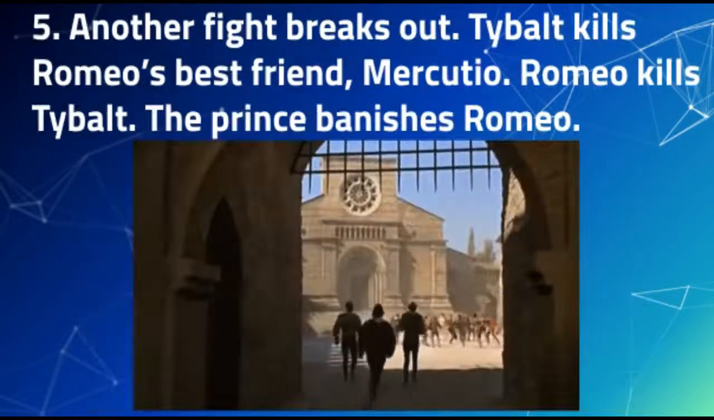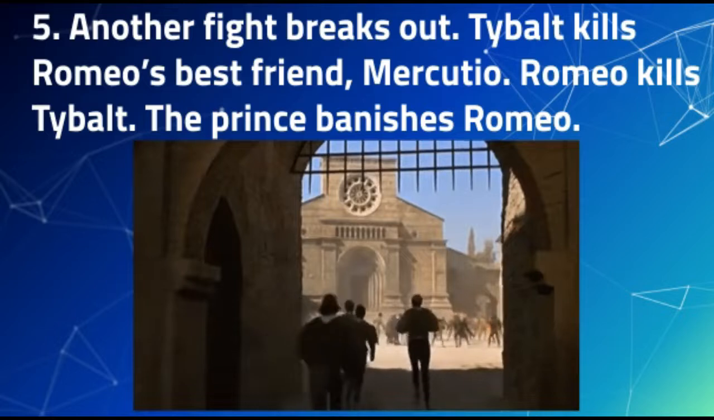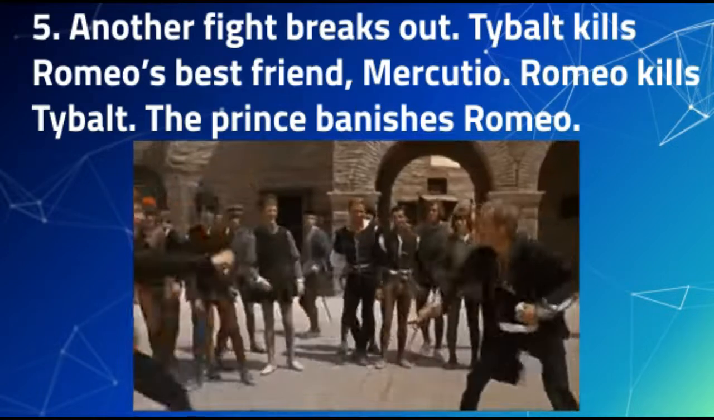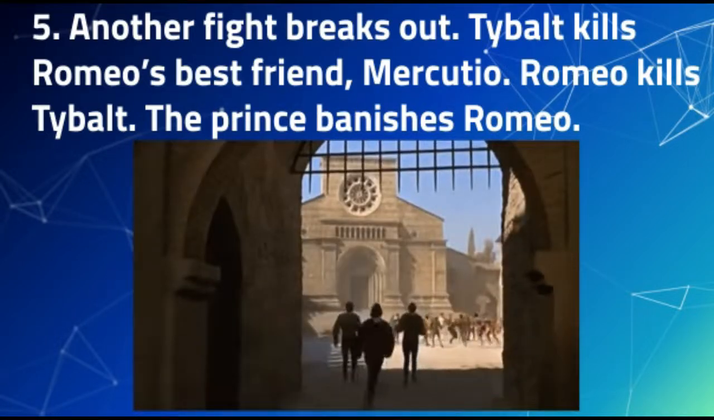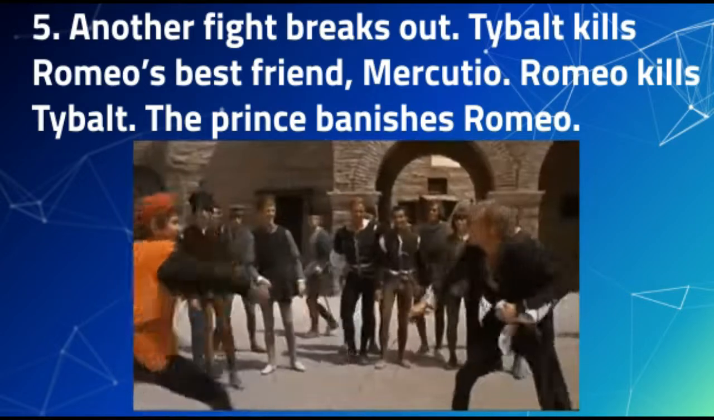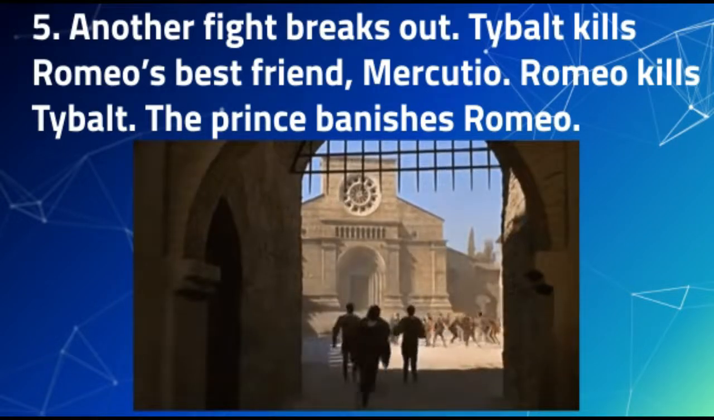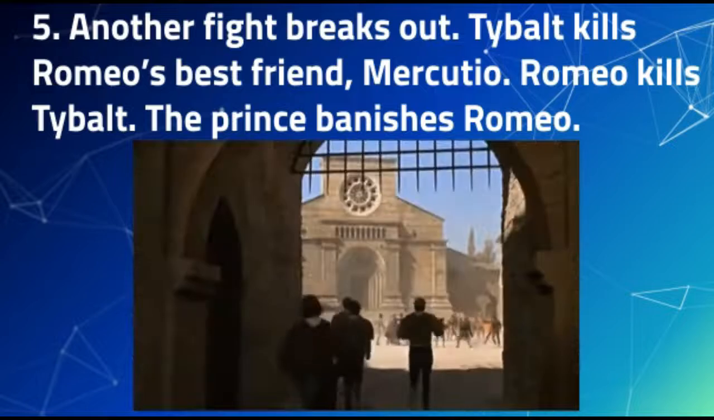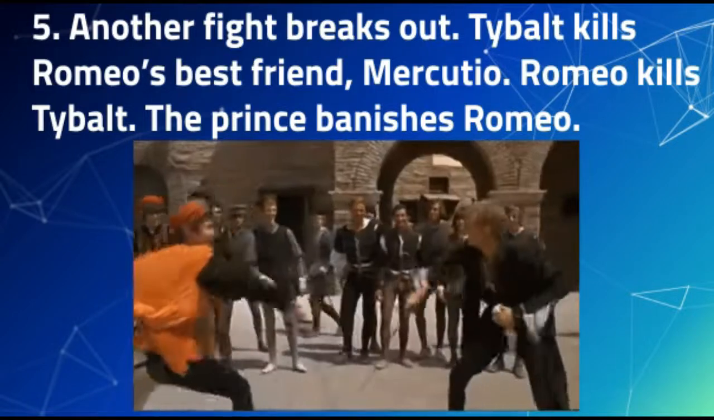Plot point 5. Another fight breaks out. Tybalt keeps on trying to egg Romeo on. When Romeo refuses over and over to fight, Mercutio steps in to defend his honor. Tybalt and Mercutio go back and forth fighting. Romeo tries to step in the middle of them. When he gets in between, Tybalt, under his arm, stabs Mercutio.